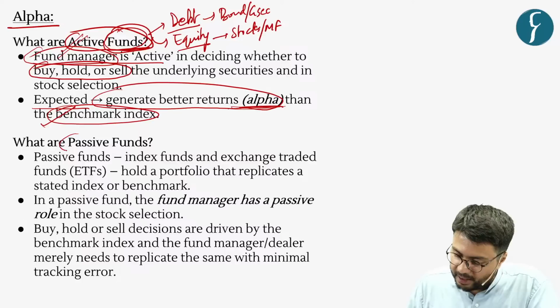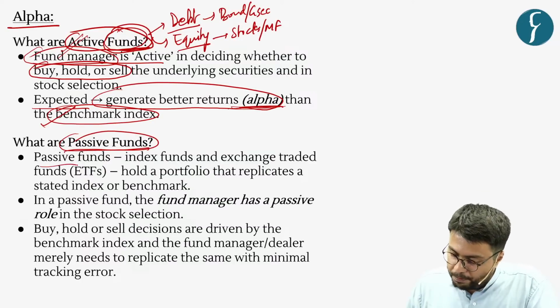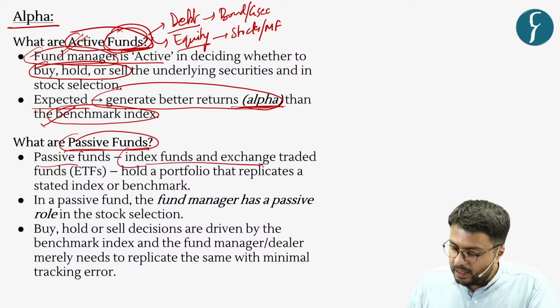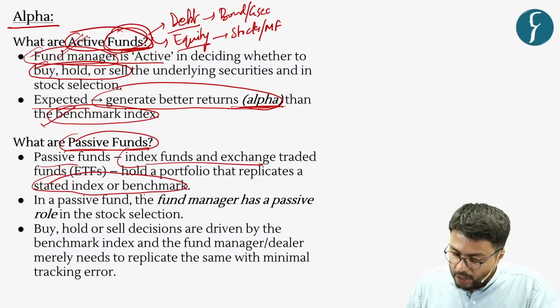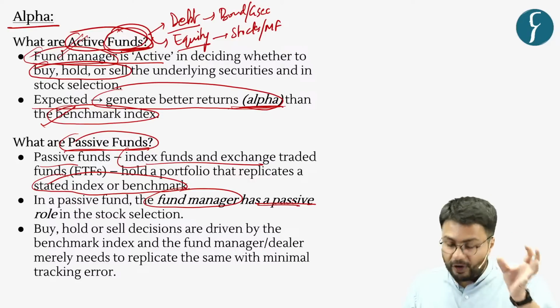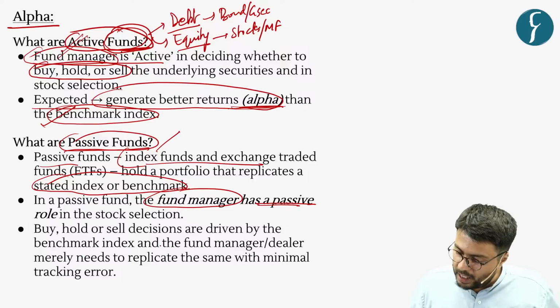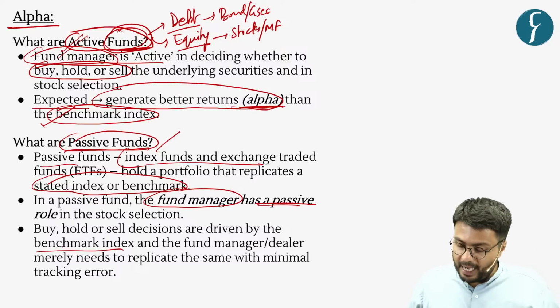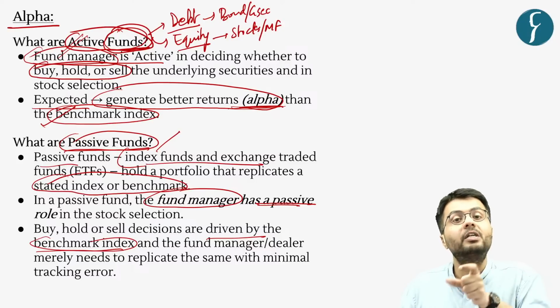Also, there is a second set of funds which are called passive funds. Now, these passive funds, the index funds, are modeled directly on various indexes or benchmarks. So naturally, you can understand the role of the fund manager in this regard becomes passive. The fund manager makes changes to the passive funds based on direct replication of benchmark indexes and other investment vehicles upon which these passive funds are modeled.